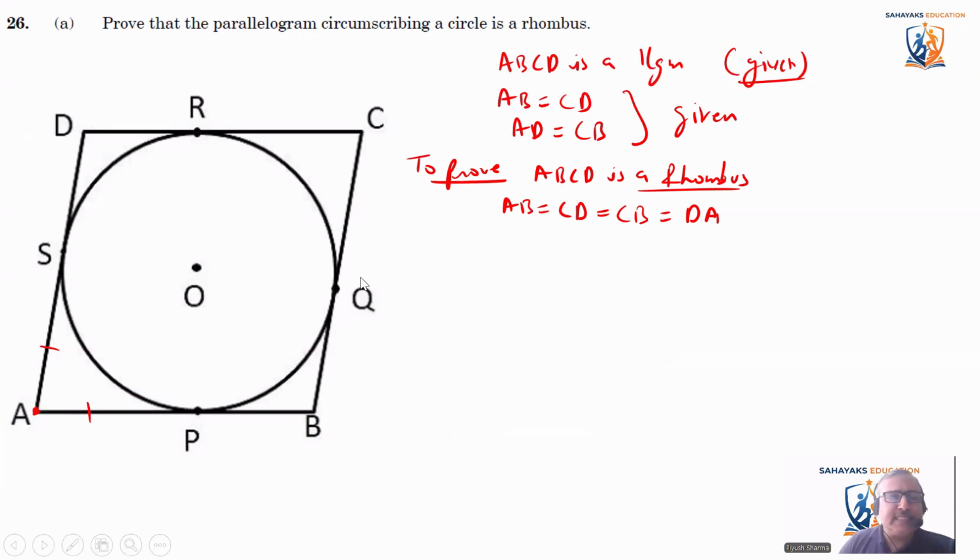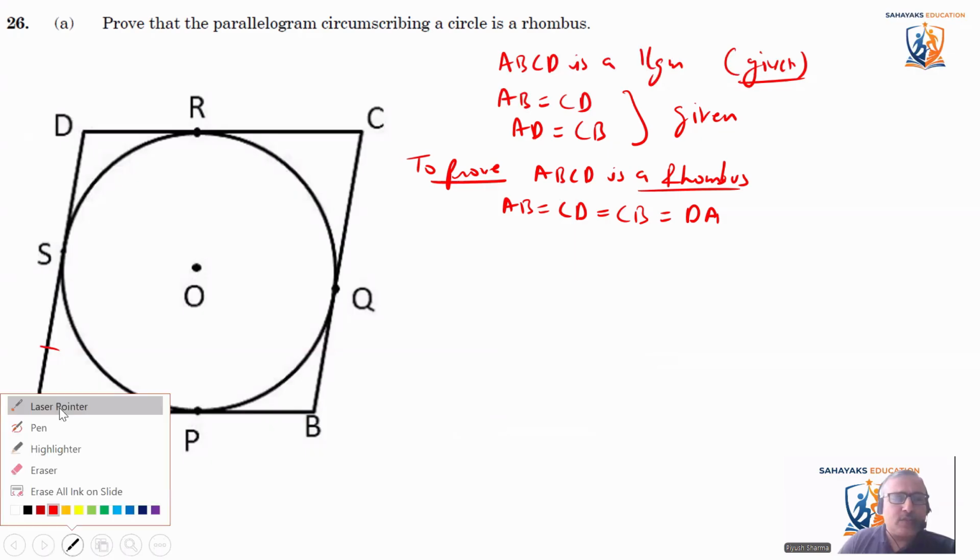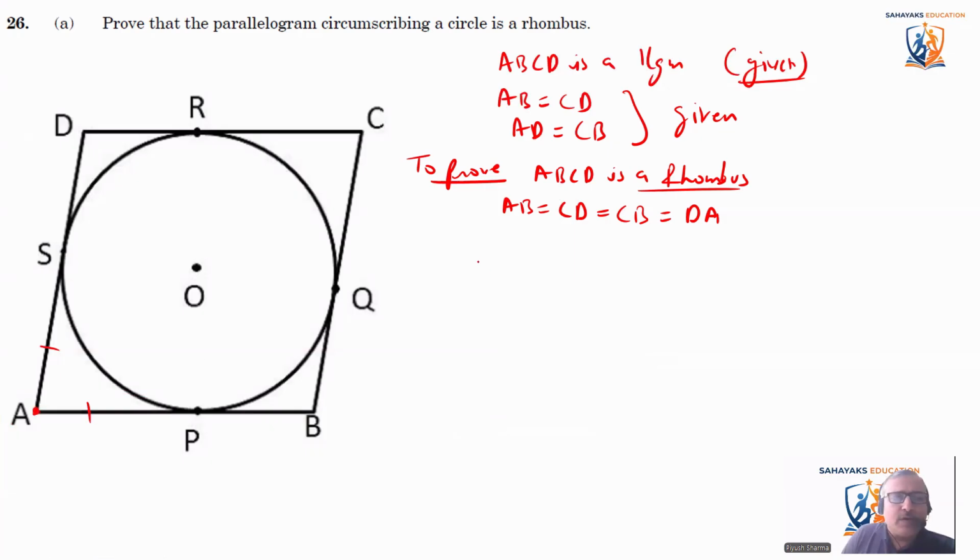So we know that tangents from an external point to a circle are equal. So when the tangents are equal, AP is equal to AS, and PB is equal to BQ.